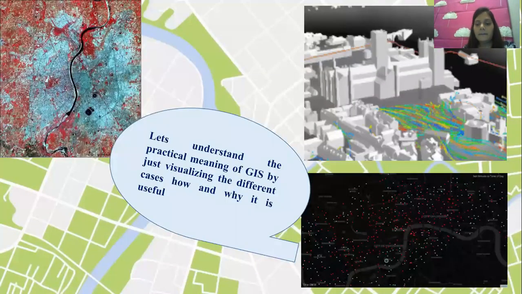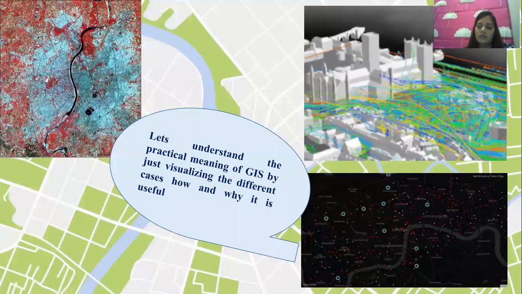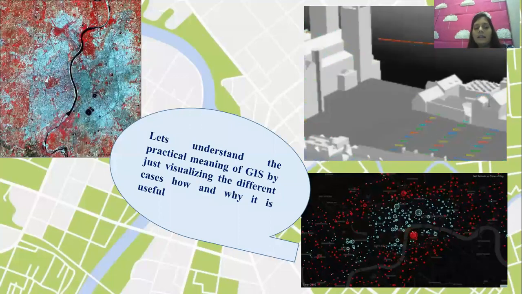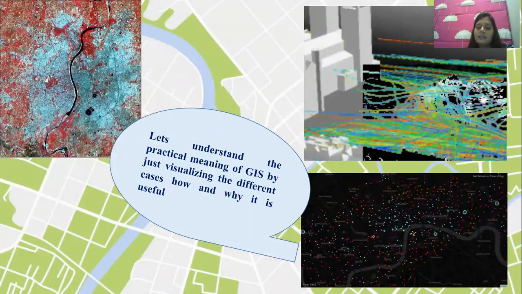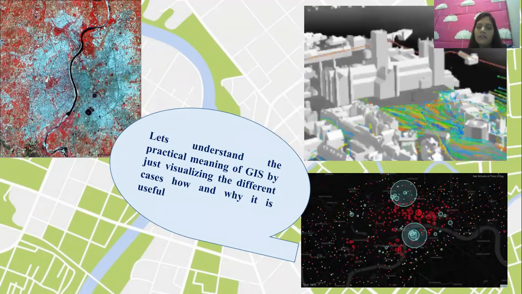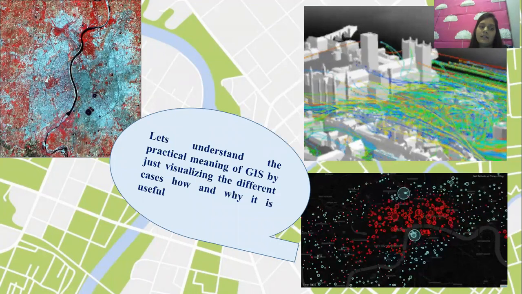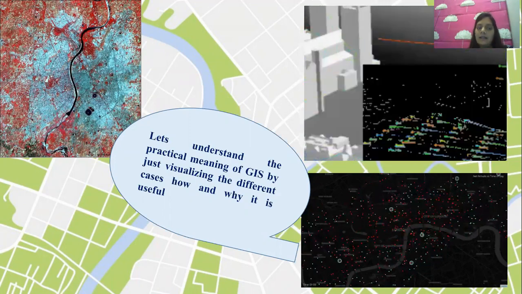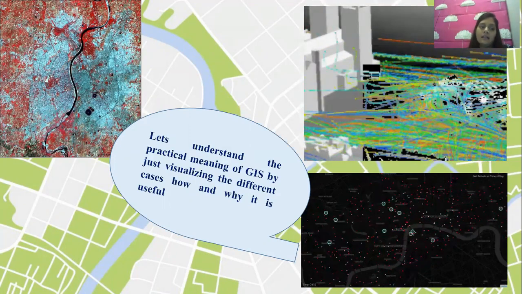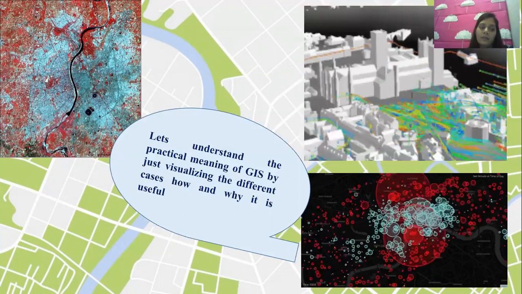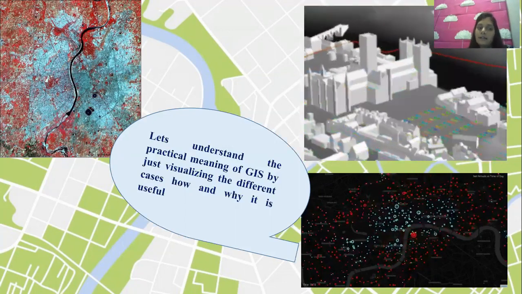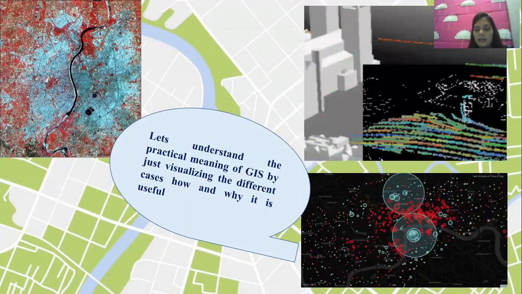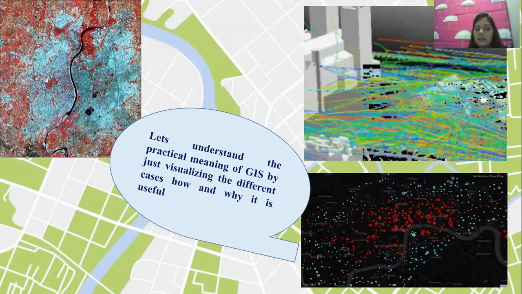Now moving further, here I have shown you how we practically visualize GIS, how it is useful and why it is useful. We will discuss. You can see three images here. The very first image on the left-hand side is a satellite image. In the remote sensing session, we have seen the satellite image. It has red color, black color, a light bluish color and even a light greenish color. That is the remote sensing satellite image which we have taken with our sensor.